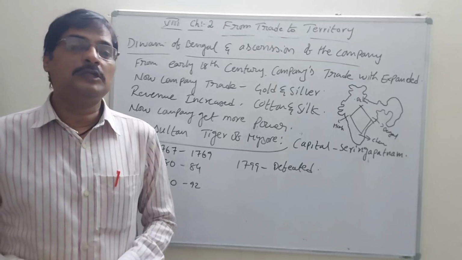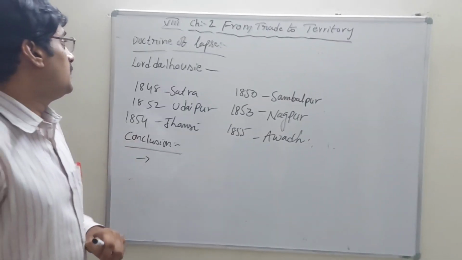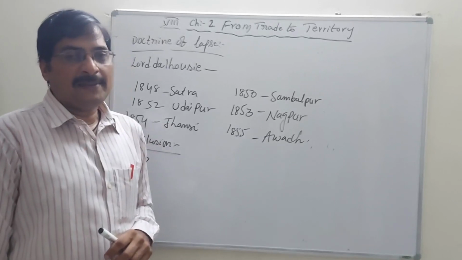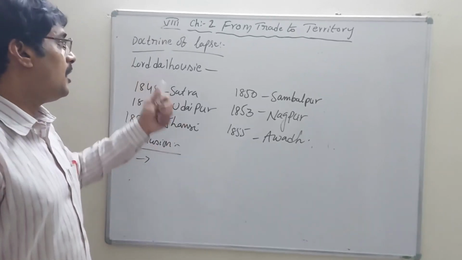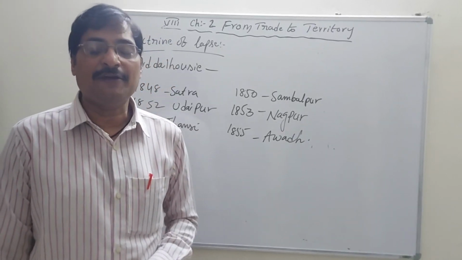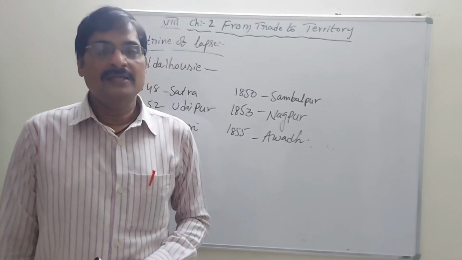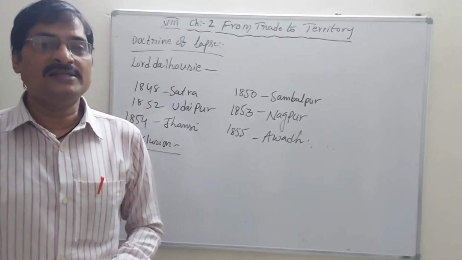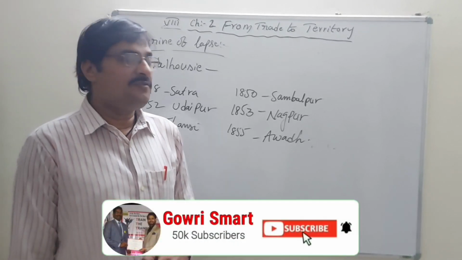It is the Doctrine of Lapse. What is the meaning of the Doctrine of Lapse? At that time, Lord Dalhousie wanted to introduce one kind of rule all over India, called the Doctrine of Lapse.